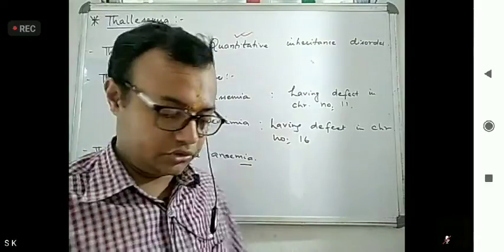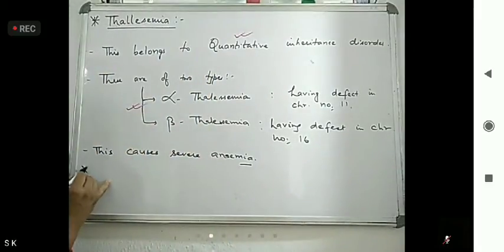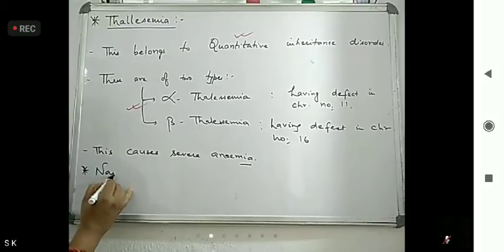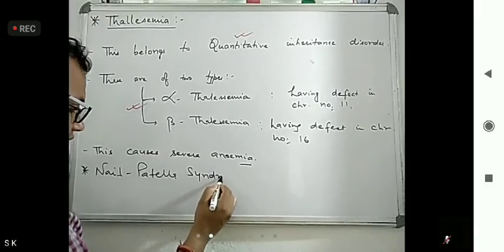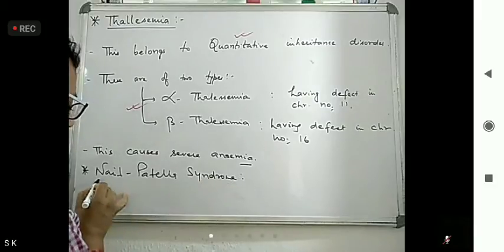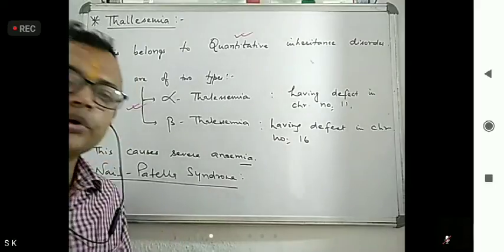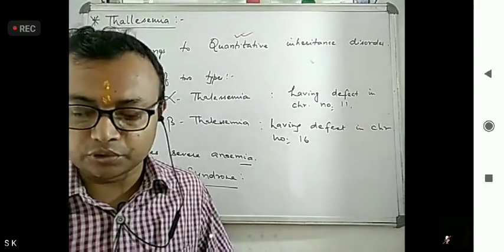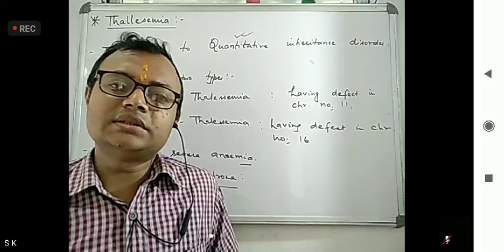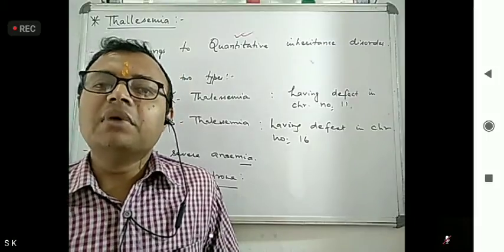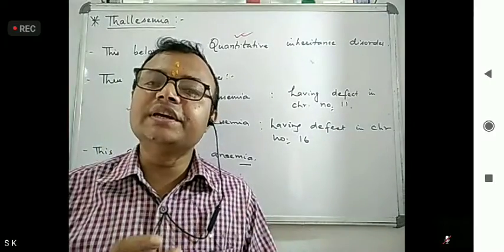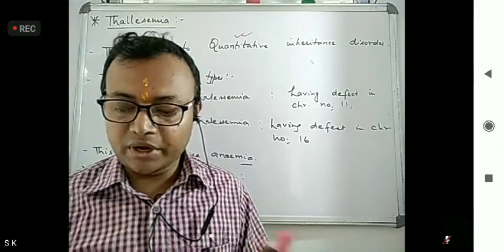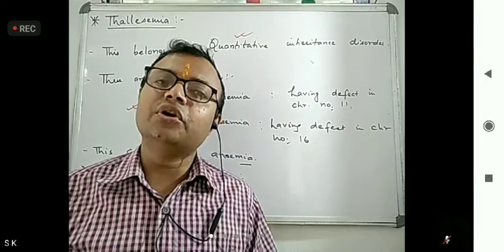Now next we have to see some more diseases, like Neil-Patella syndrome. These are one-line questions. What do you mean by Neil-Patella syndrome? As the term suggests, there is malfunction of kneecap and nails. Why does this happen? Due to deformed fingers.